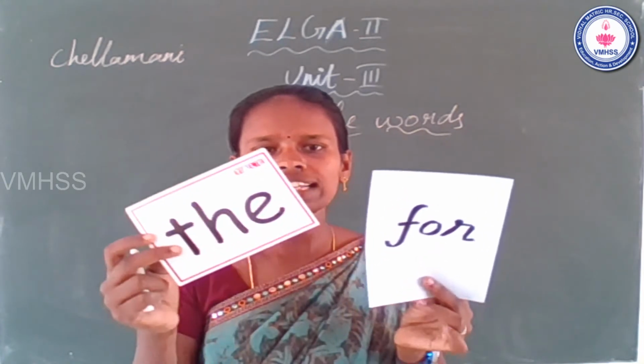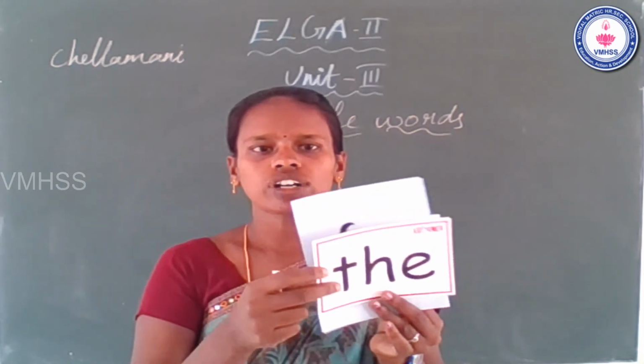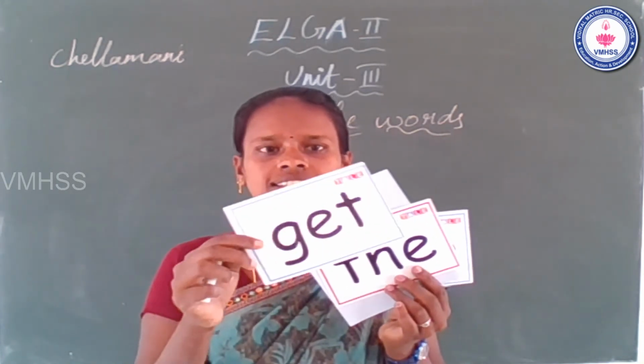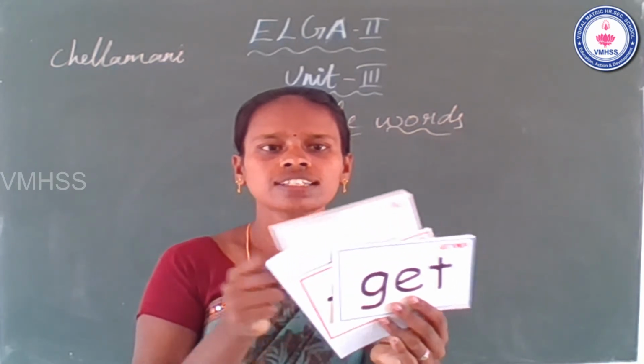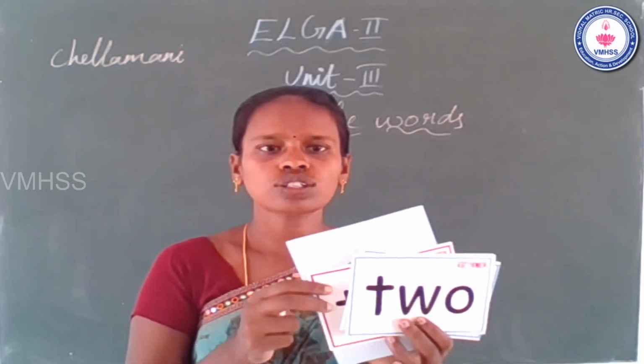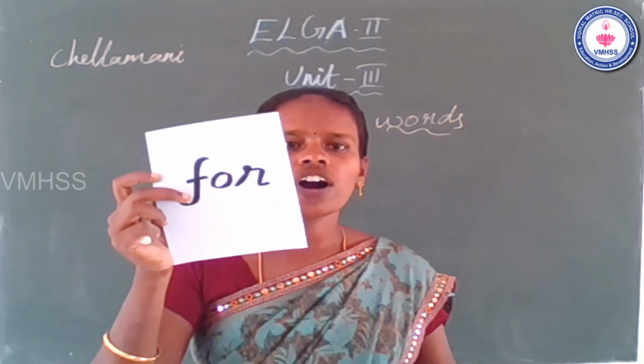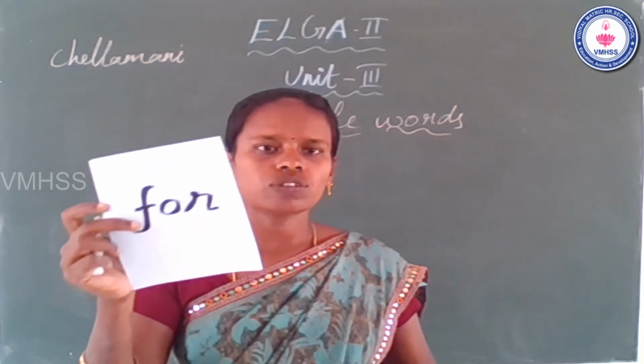Okay. First one is the. Second one is get. Third one is to. The last one is for.